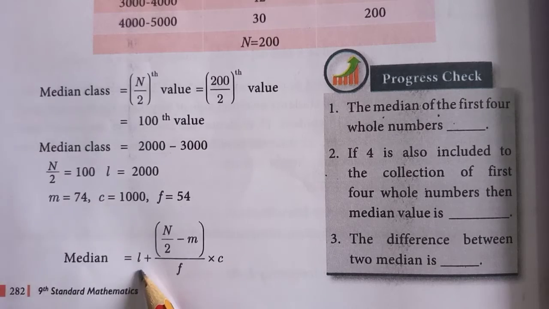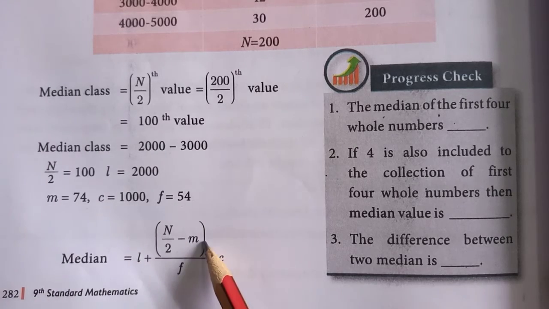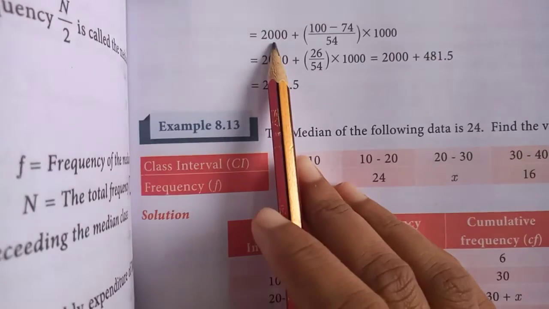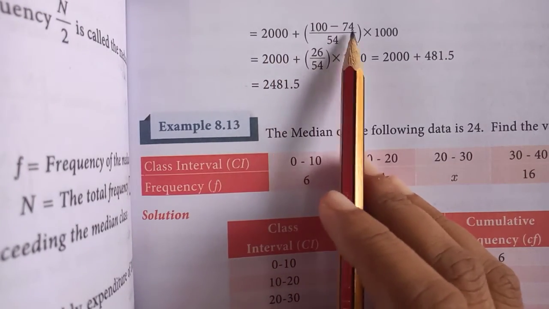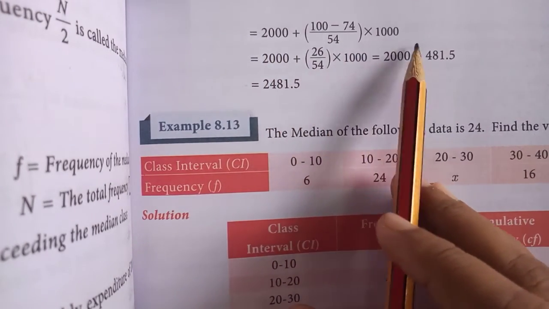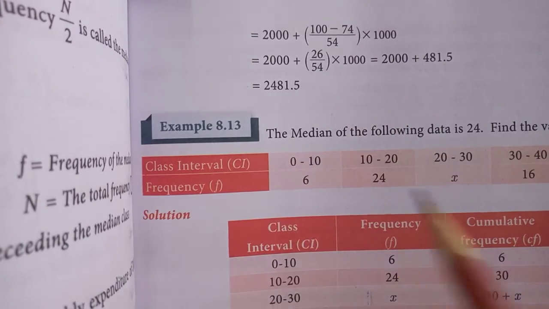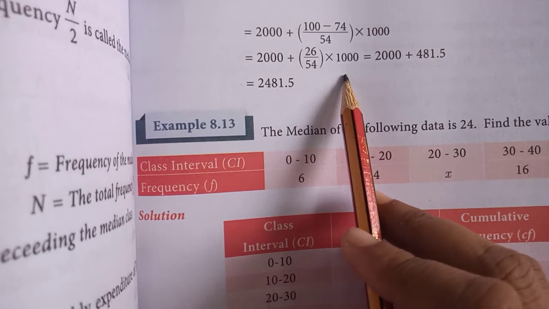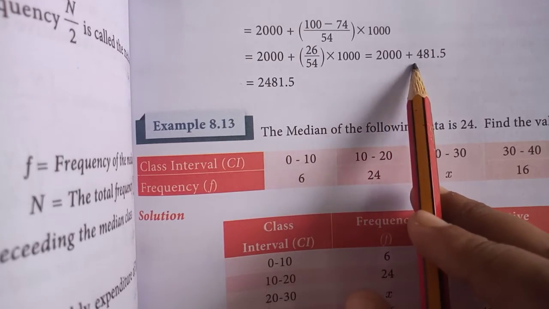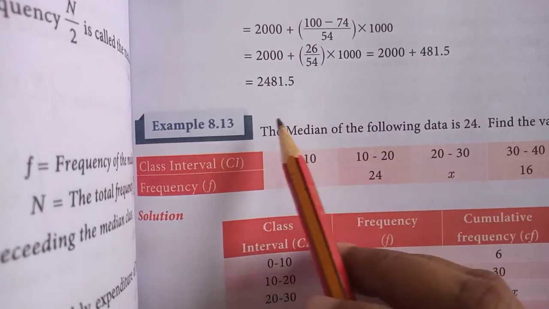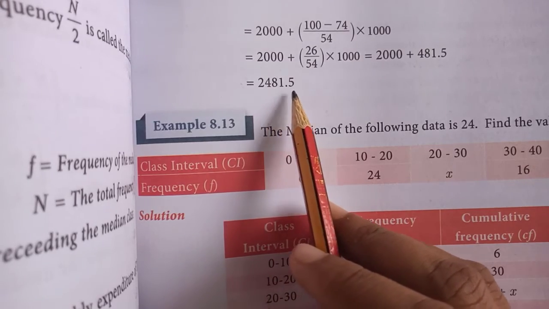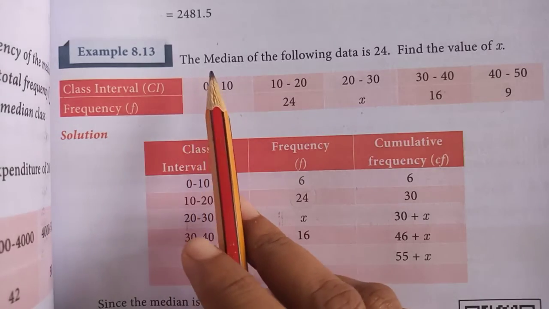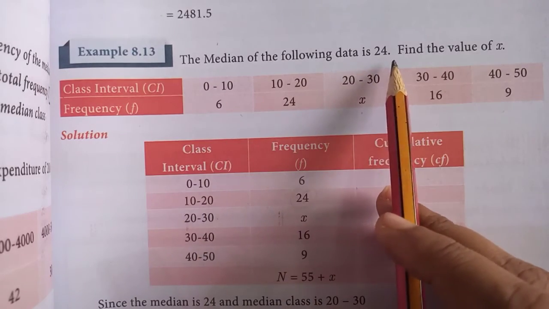Next you have to find the median. The median formula is L plus N by 2 minus m by f into c. This is equal to 2000 plus 100 minus 74 by 54 into 1000, which is equal to 2000 plus 26 by 54 into 1000, which is equal to 2000 plus 481.5, which is equal to 2481.5.